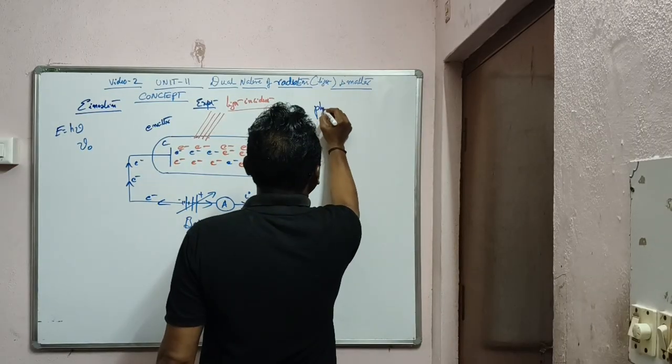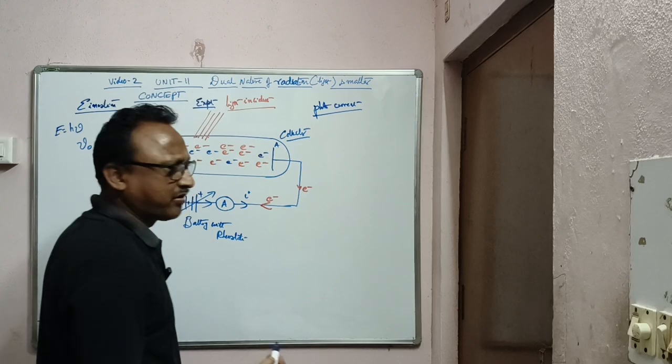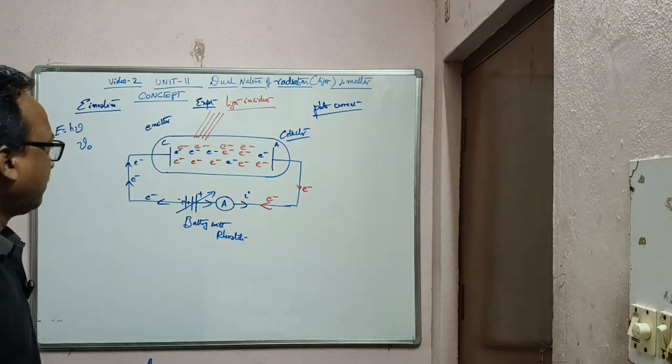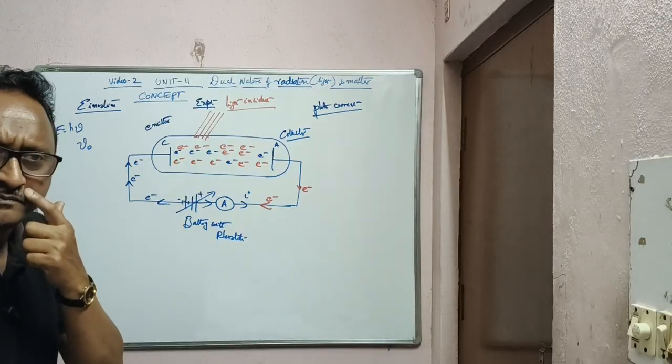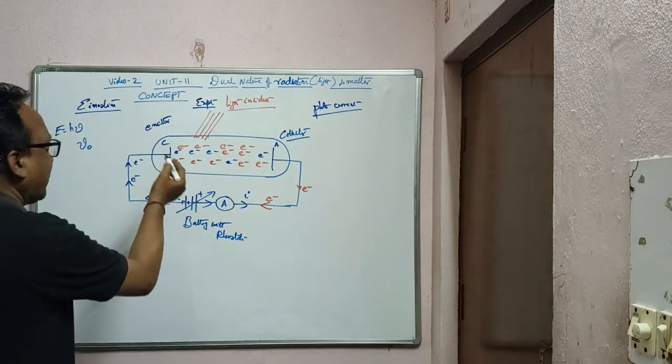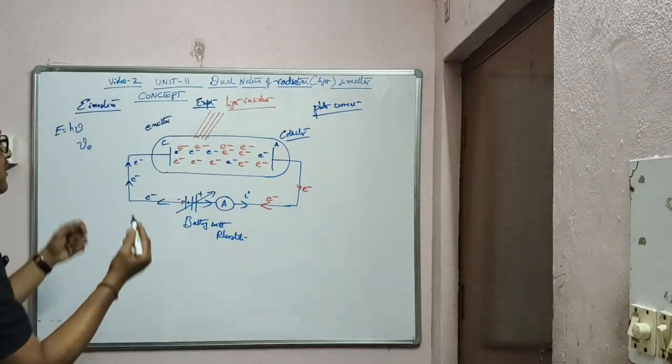You can detect the photocurrent by using a milliammeter or microammeter, and you can change it as and when with the battery and rheostat connection. Now what happens, the electrons will be coming continuously and there will be a bulk of electrons, and there will be